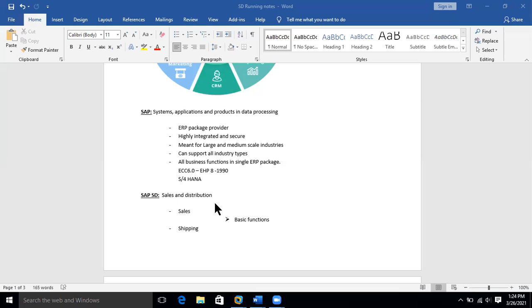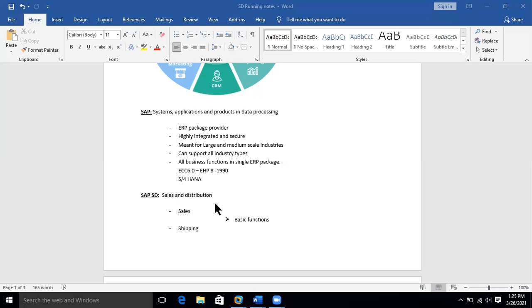Line item means your product, the item details, laptop. The laptop is priced based on the automatic settings which are already set in the background in the pricing component. Then you receive an output. Let's say you receive a text message, a WhatsApp message, and a PDF copy to your email. These are all output forms, types of outputs. So we have something called output determination here in SAP. You use this output to send the confirmation to the customer.